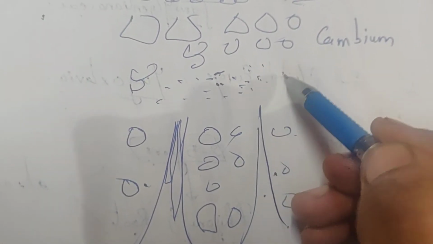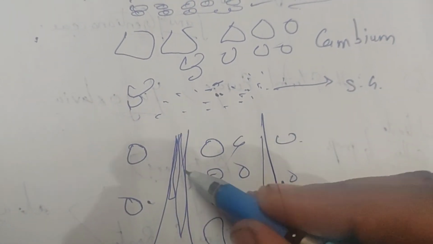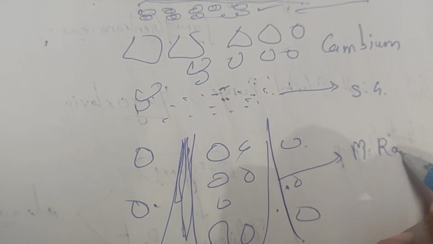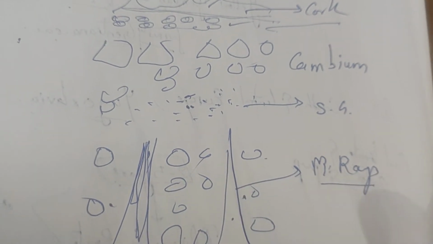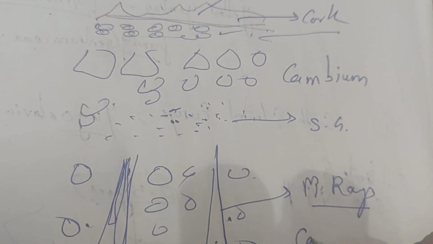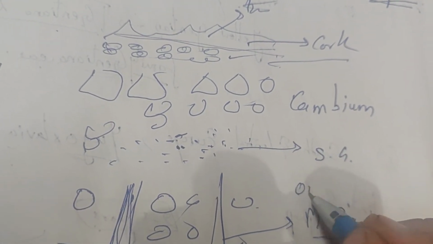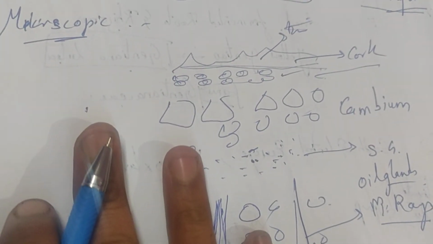Next you have starch grains, and these are the medullary rays. Next you have cambium, which I have already written, right? You also have oil glands. All these things you can write down. This is about the microscopy.